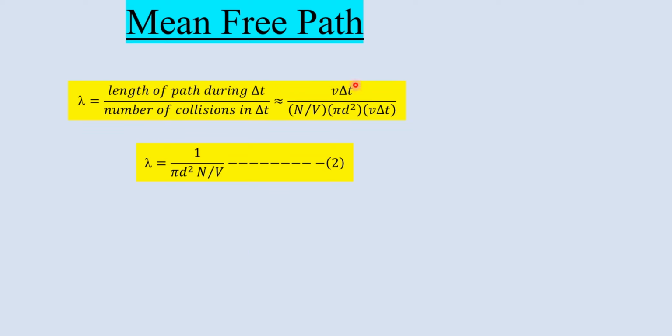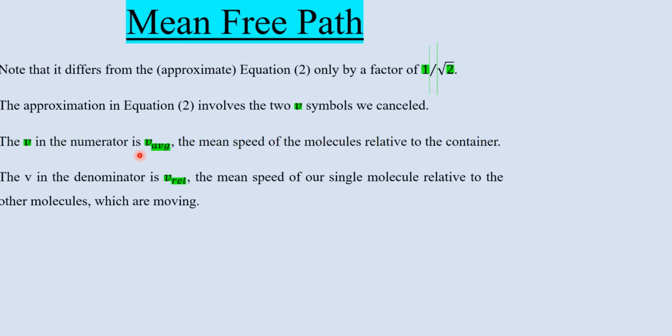We have cancelled out this v delta t by v delta t. This could be cancelled, yes, fine. But these two v's are different. This v is different from this v. Now how are they different? The v in the numerator is the average velocity, the mean speed of the molecule relative to the container, whereas the v in the denominator is the relative velocity, the mean speed of our single molecule relative to the other molecules which are moving. So it is the latter average speed that determines the number of collisions.